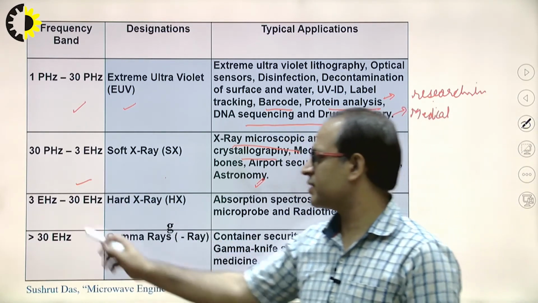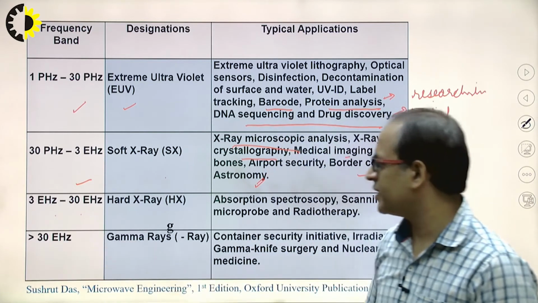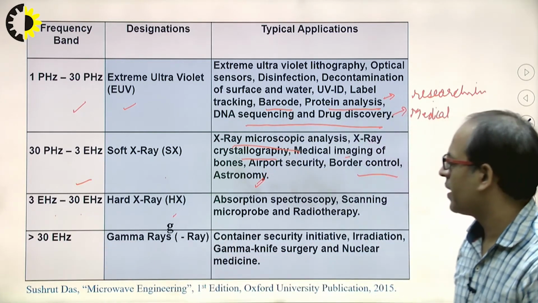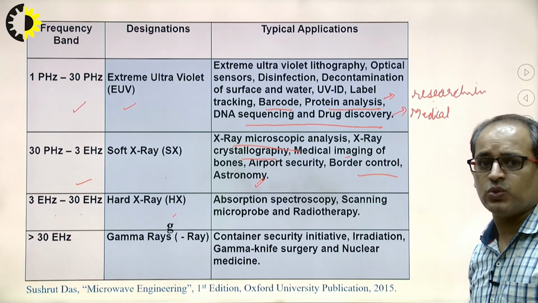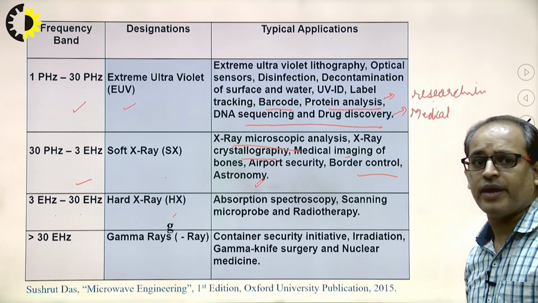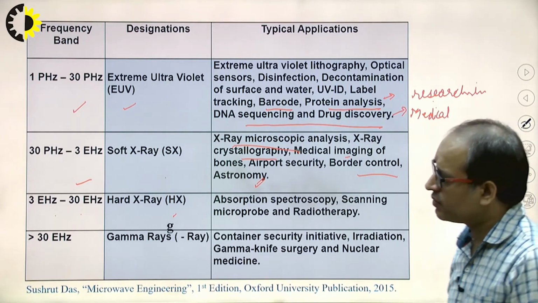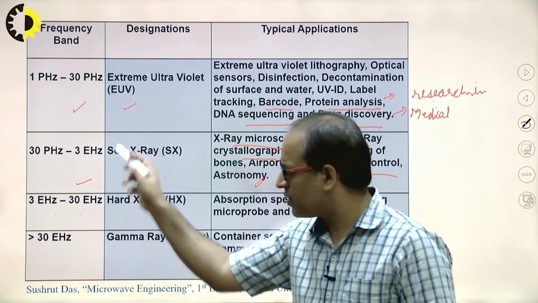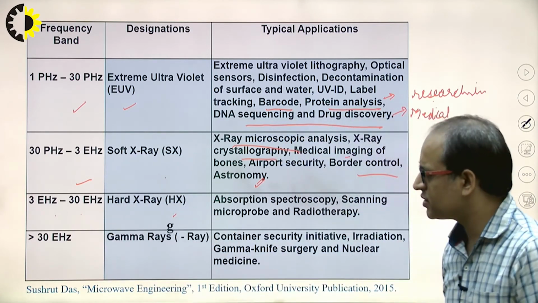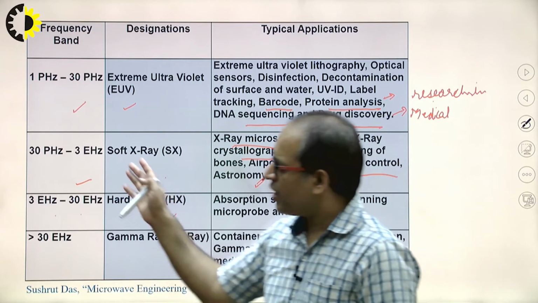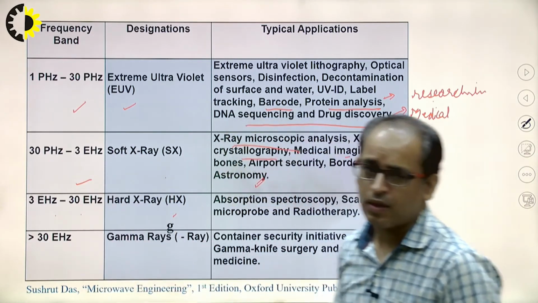Now next one is 3 exahertz to 30 exahertz, that is known as the hard X-ray, and this one is also used for medical purposes. That's why we are going towards the higher frequency. You will see that this has a very high effect on the body also.